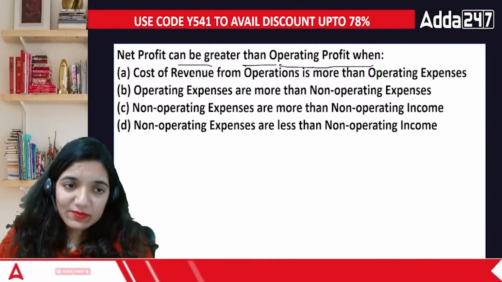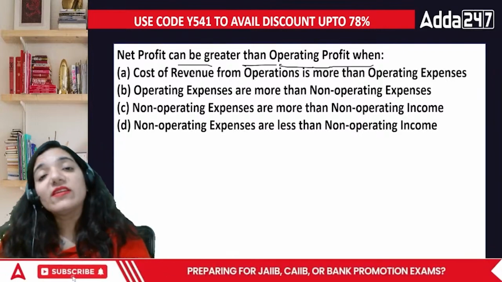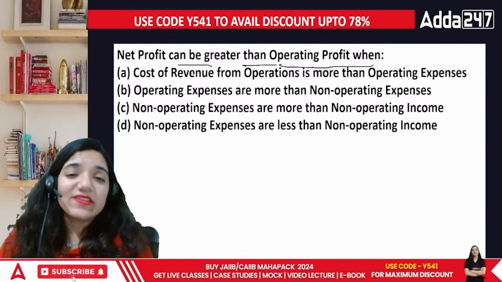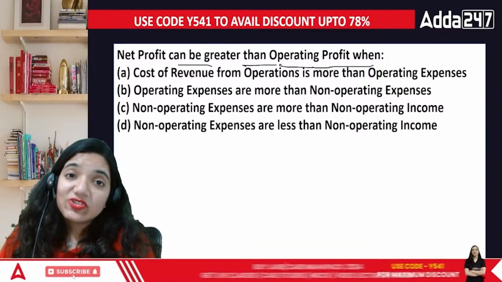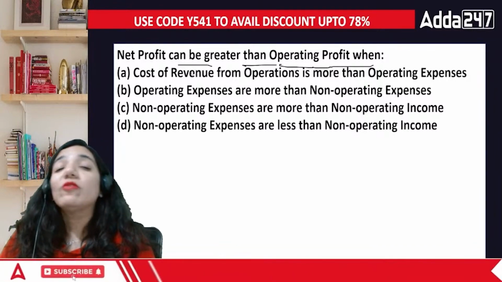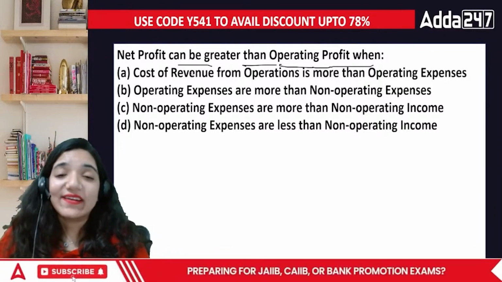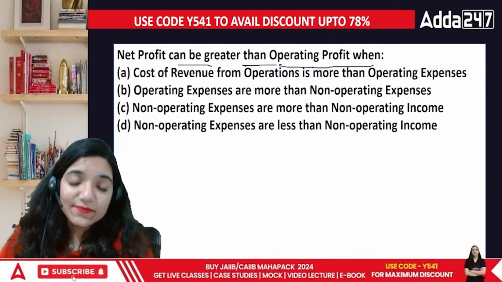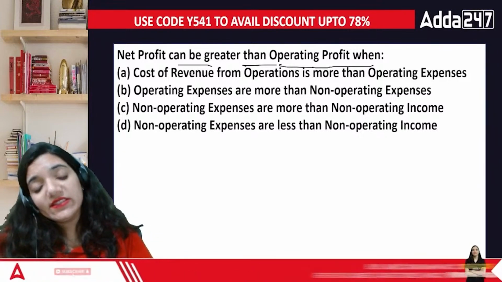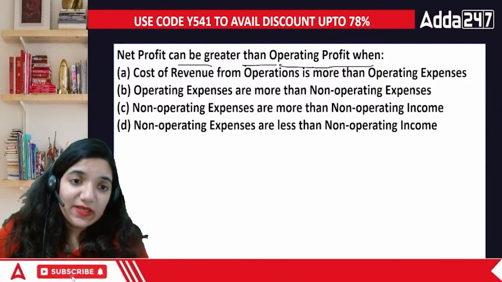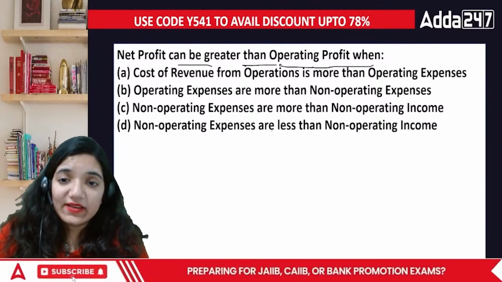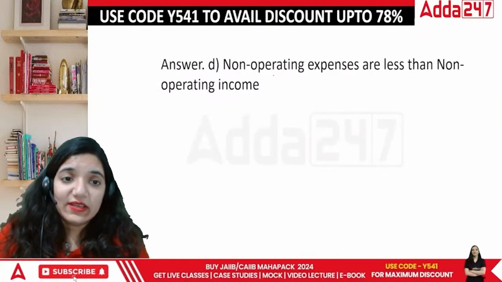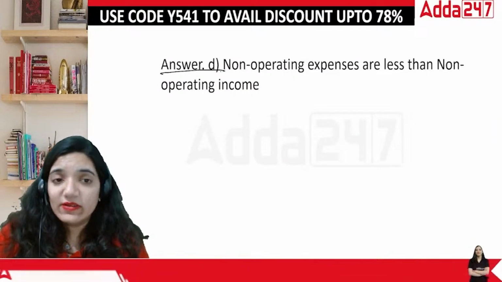You might have got some money in the business and you would have put it in the FD. Now from an FD you will receive a good interest. What is the expense? There is no expense in it. So in this case, more of non-operating income will be added and non-operating expenses almost nil. So in this case, the correct answer would be where your non-operating expenses are more than the non-operating incomes. Answer is D, everyone.